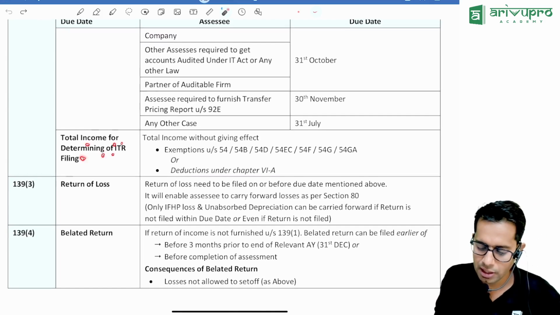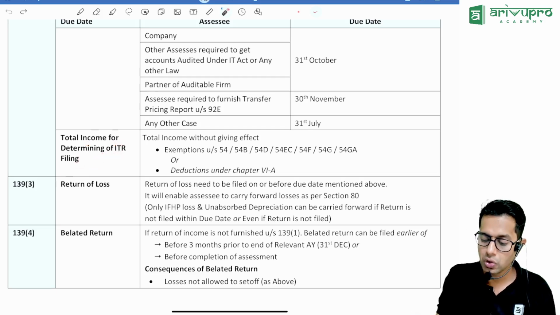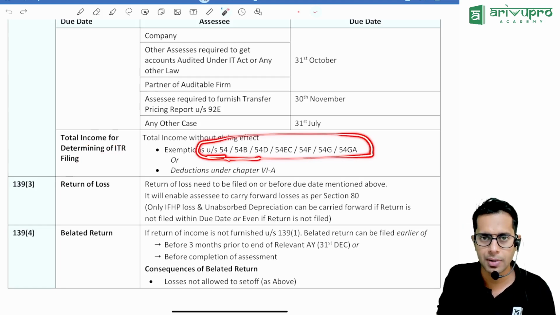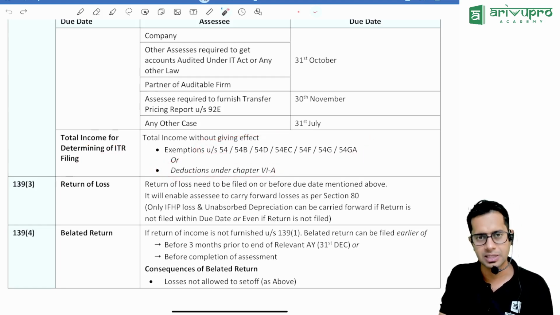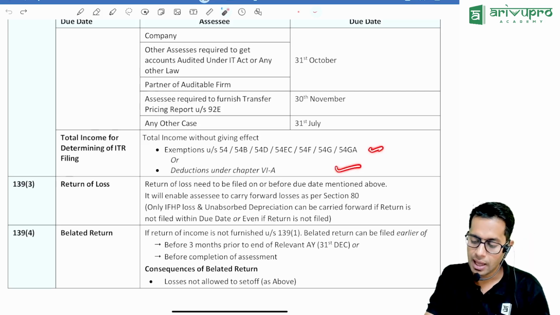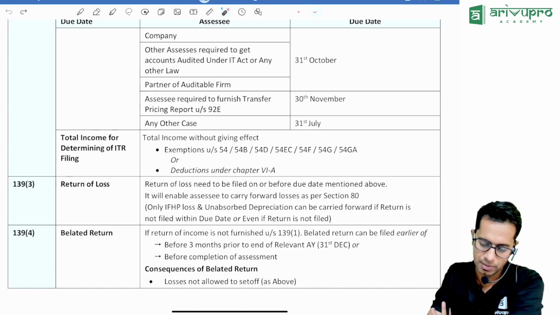For determining whether you should file your income tax return or not, you should exclude the deductions which you have claimed, exemptions claimed under section 54, and deductions under Chapter VI-A. Meaning, when you are taking your total income, exclude these items, and then if it is more than 2.5 lakhs or 5 lakhs or 3 lakhs, you should file your income tax return.